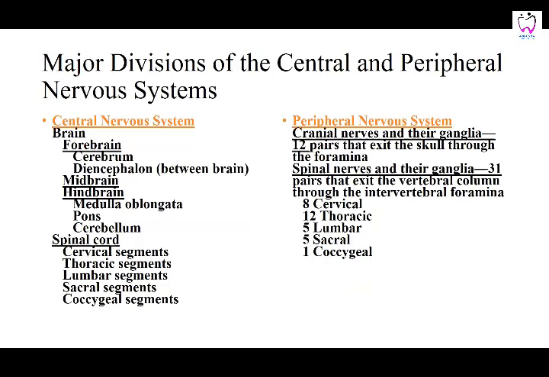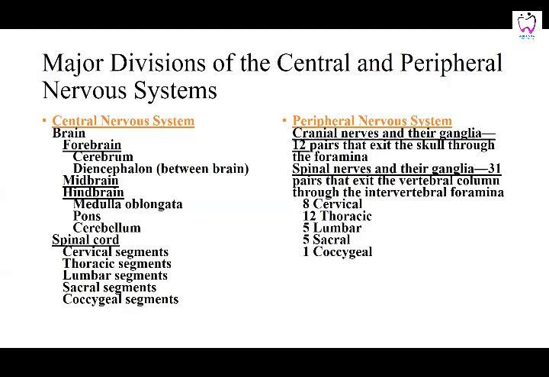The major divisions of the central and peripheral nervous system. In the central nervous system, the parts are the brain, the forebrain, that is the cerebrum, and the diencephalon, where you have the thalamus, hypothalamus, metathalamus, and epithalamus. The diencephalon is in between the two cerebral hemispheres. Then you have the midbrain, then the hindbrain. The hindbrain includes the medulla, pons, and the cerebellum. And below that, in the central nervous system, you have the spinal cord. It has cervical, thoracic, lumbar, sacral, and coccygeal segments. That is all that is included in the central nervous system.